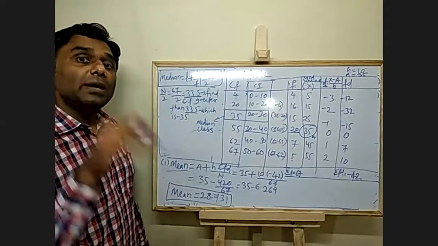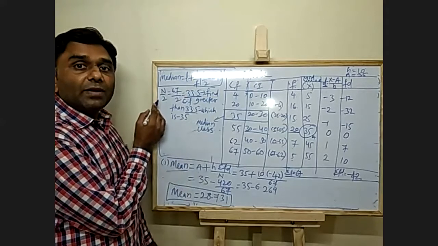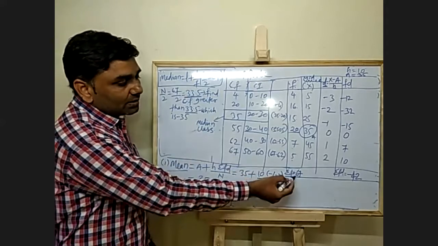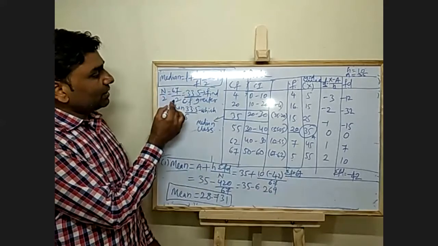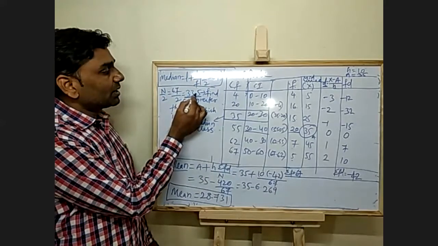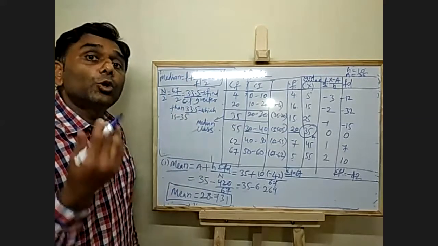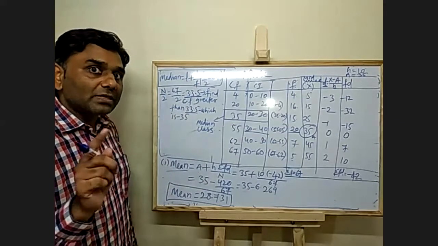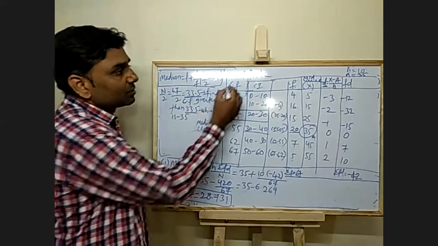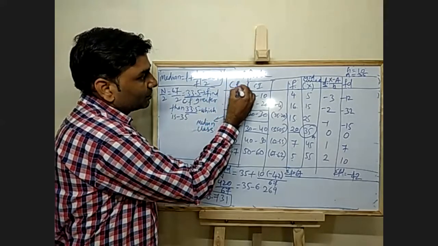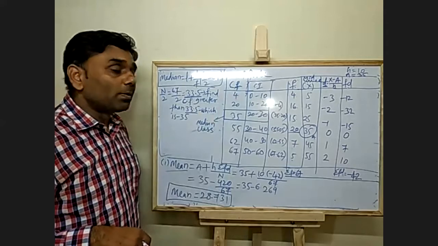How to find the median class? First n divided by 2. n is 67, so 67 divided by 2 is 33.5. Now you have to find the cumulative frequency, not frequency, CF, which they have given already in the problem.